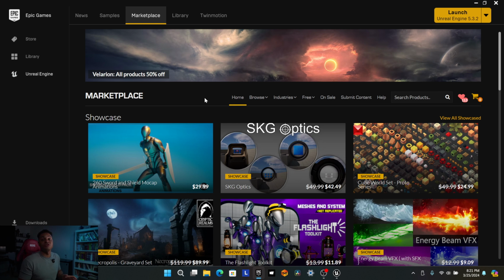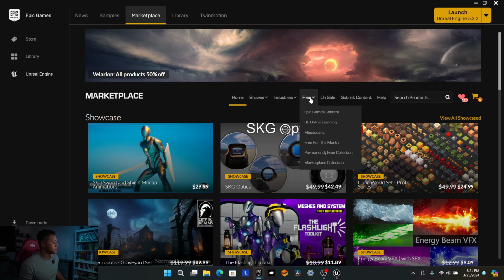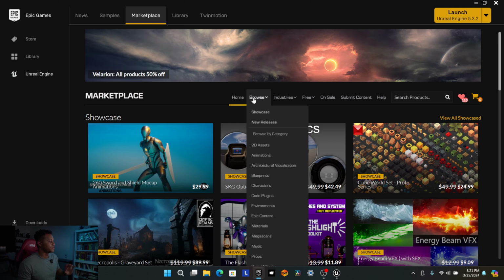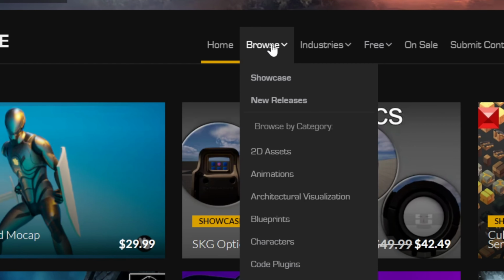And that's going to be some new animations that we'll be able to utilize in this new environment that we're going to get. And I'm also going to show you just another way you can search for things in the Marketplace. So we went to the free tab. There's a whole bunch of other stuff here that you could just click, mess around with, just browse the whole Marketplace. But what we're going to do is go to the Browse tab and then scroll down to Animations.